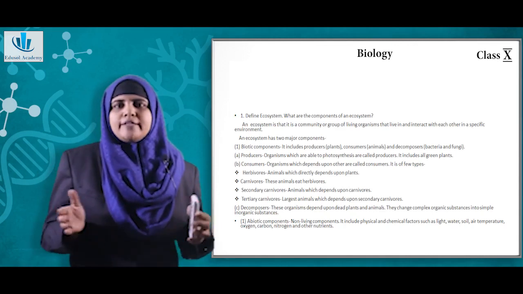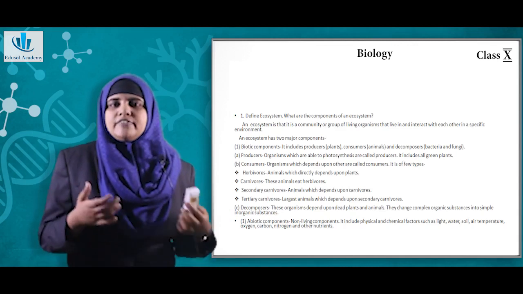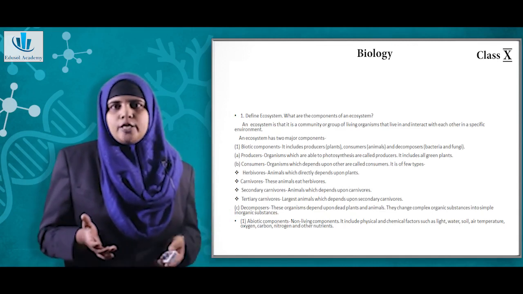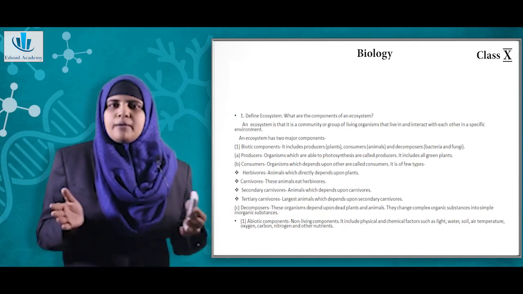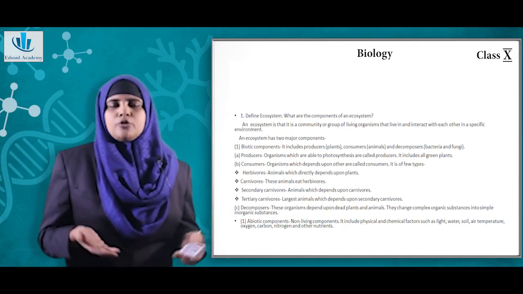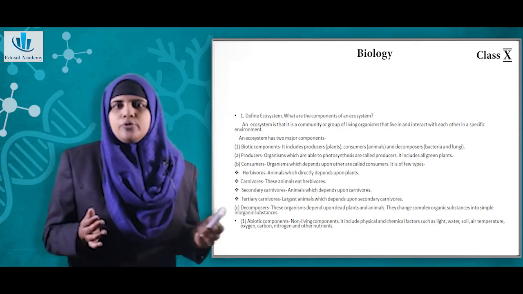Then you need to explain the biotic component. The biotic component basically includes the living matter or the living component of the ecosystem, which includes producers. Producers, for example green plants. Producers are those organisms which can photosynthesize and prepare their own food.